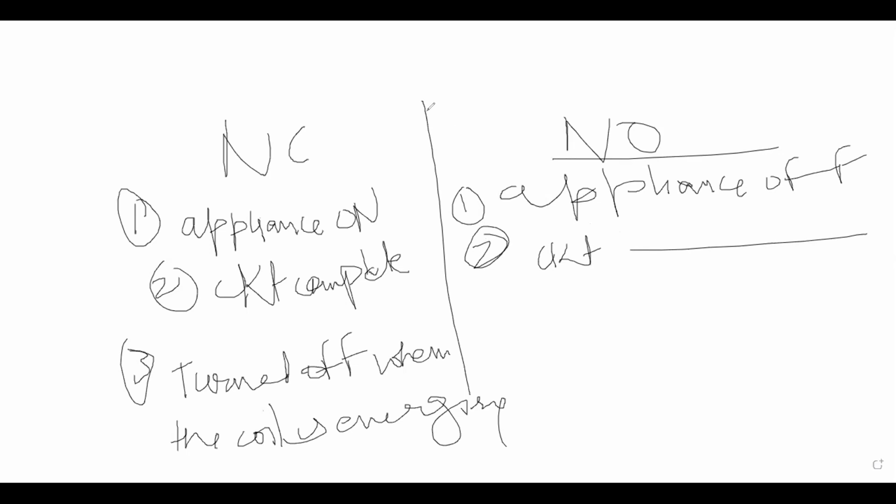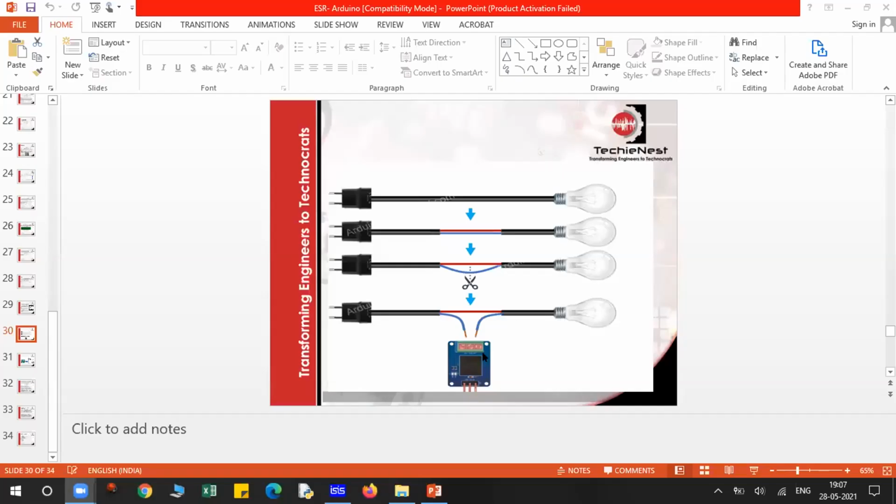So basically we have 3 points at the output end: common, normally closed, normally open. Now I'll show you the diagram. Where is the presentation? Green. So see, as you can see over here, you have 3 points, 1, 2, and 3. The middle one is the common point. One is normally open and one is normally closed.